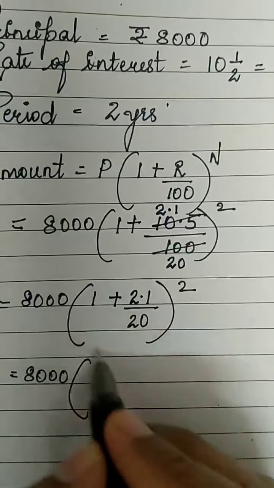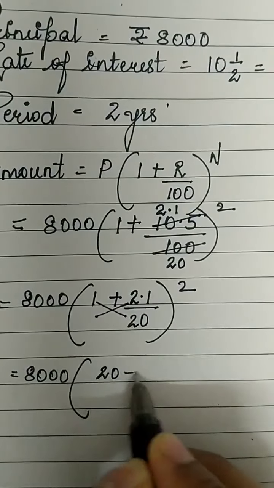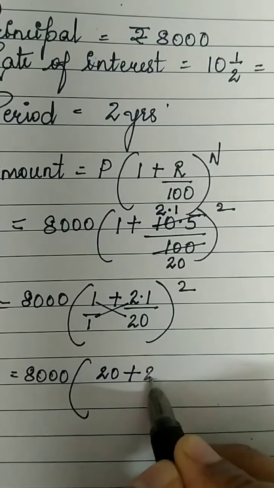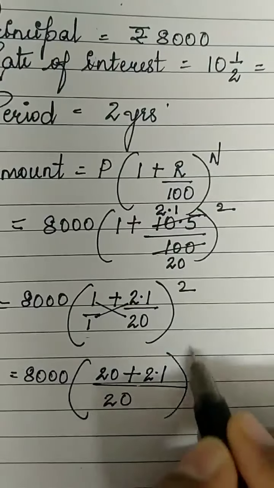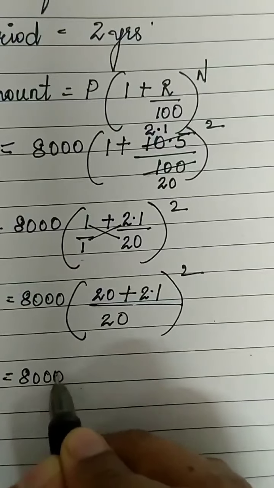I'll cross multiply 1 into 20, 20 plus here nothing means 1, no? 2.1 upon 20 the whole raised to 2, which is equal to 8,000.